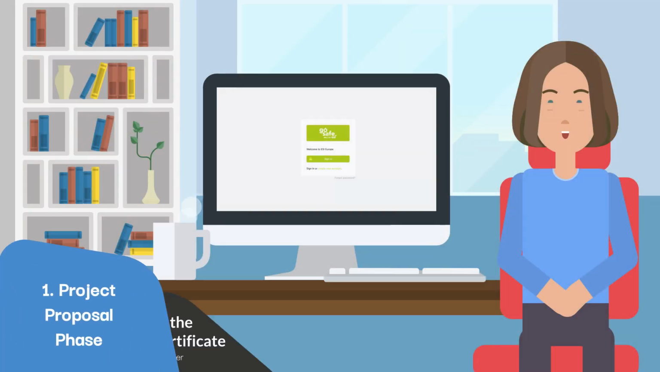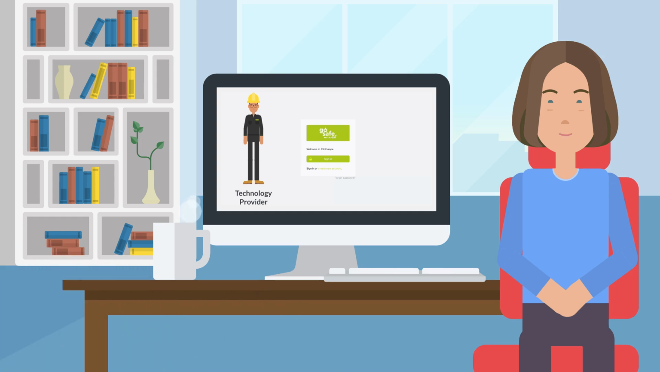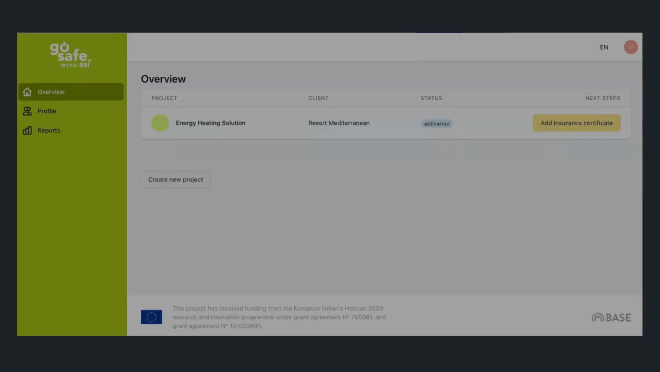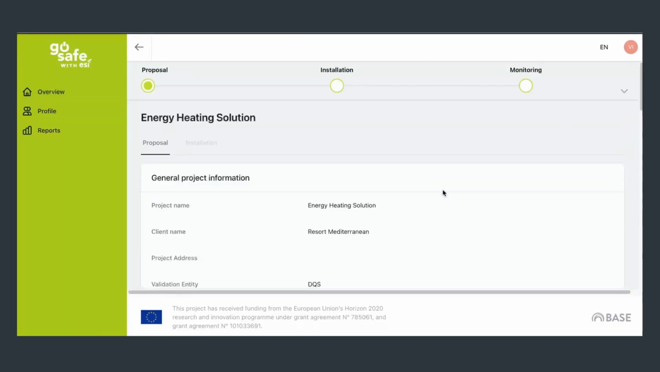Once the project proposal validation is finalized, the technology provider needs to attach the insurance certificate that he has received from his insurance company. Logging in as a technology provider, click on Add Insurance Certificate and at the end of the page, upload the document.